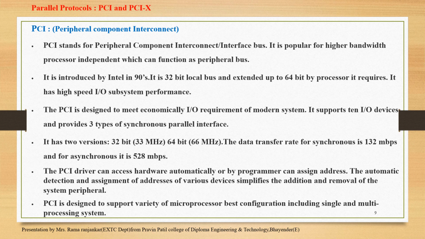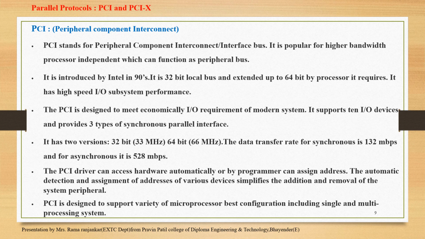In the 90s it was a 32-bit local bus, extended up to 64-bit by the processor as it requires. The PCI is designed to meet the input-output requirements of modern systems economically. It supports 10 input-output devices and provides 3 types of synchronous parallel interface.